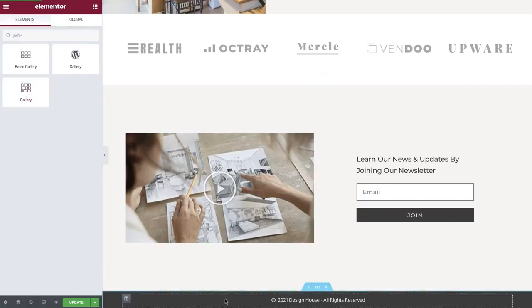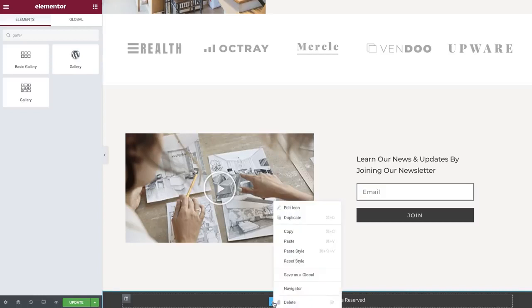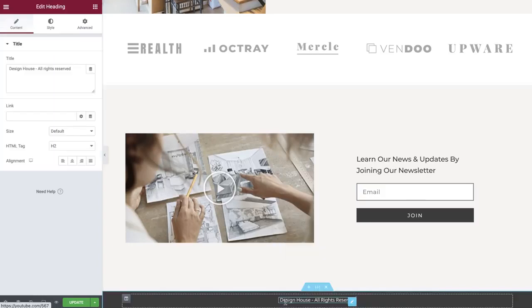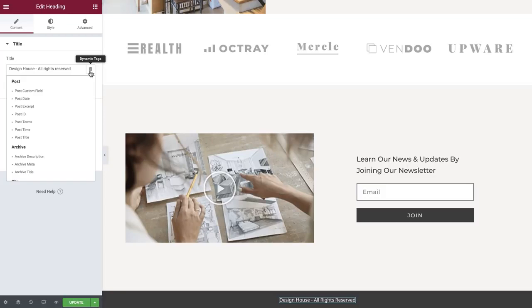We've seen this structure in many footers, using multiple headings for the date and description, and an icon for the copyright symbol. In this last section, we will see how to optimize and keep our footer always up to date. Delete the extra widgets and select the remaining heading widget. We are going to use the dynamic tags to keep our copyright date always updated automatically. Click it and select current date and time.